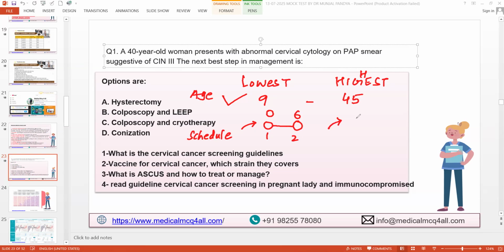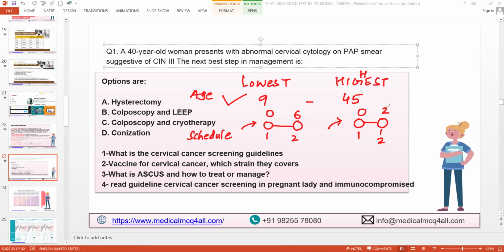Now, for a 45-year-old female, if you want to give it, is there any change in the schedule, or is it also 0 to 6? Three doses. What is the schedule? First dose at 0. Second dose within 2 months, sir. Second dose is within 2 months. Wonderful.